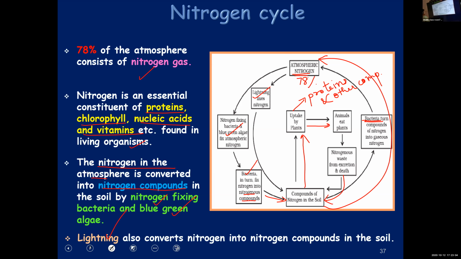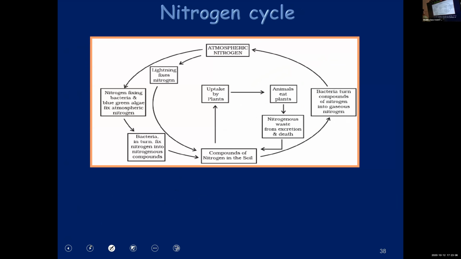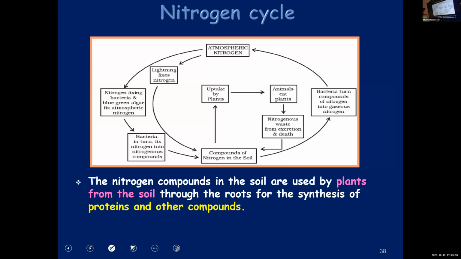Next, these nitrogen compounds will be taken by plants through the roots, and they use it for making proteins.